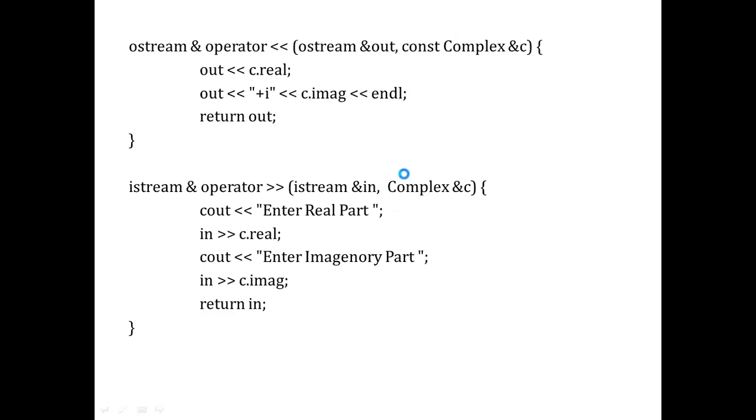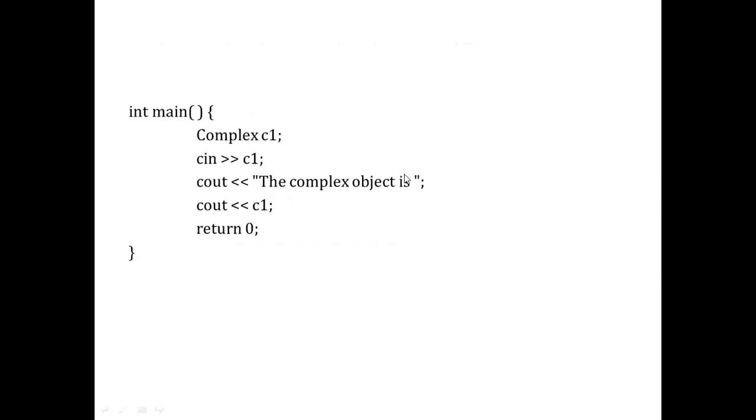And the calling sequence for this in main: you first have the instance cin, then the complex object, that is the first, and cout is for displaying the output.